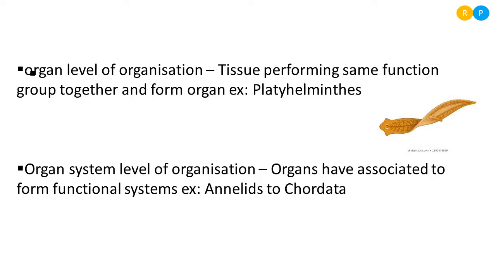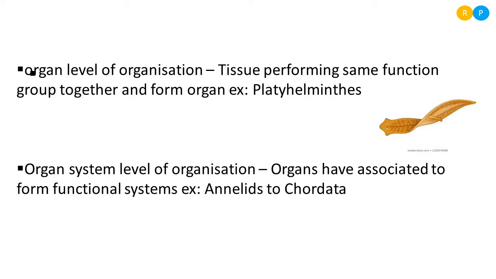So here in this case, many organs are connected. That means they are associated with one another to form a functional system. You can take the example of the digestive system. I'm not only talking about the organ here, we are talking about what? Organ system. That means many organs are associated with one another and form one system. That system is called an organ system. Clear? You can take our human body as an example. We have many systems to perform many physiological activities. We have a digestive system in our body.